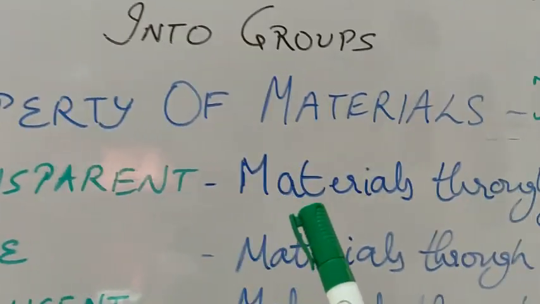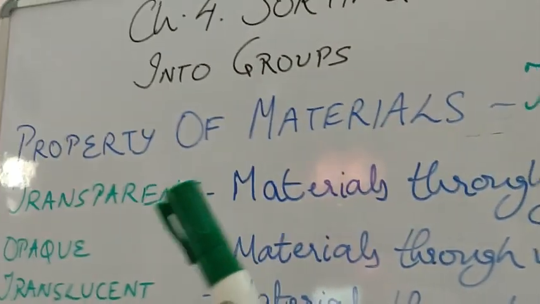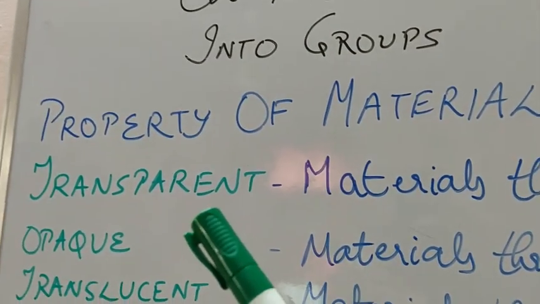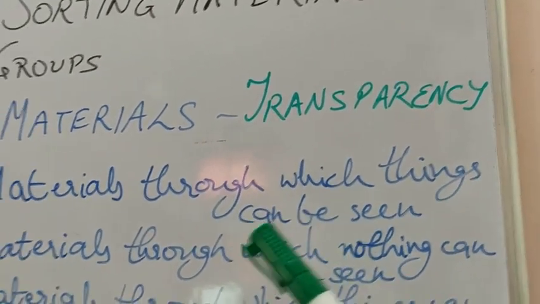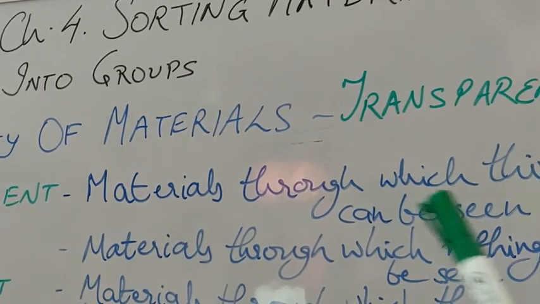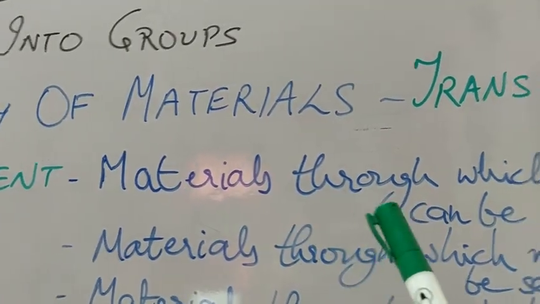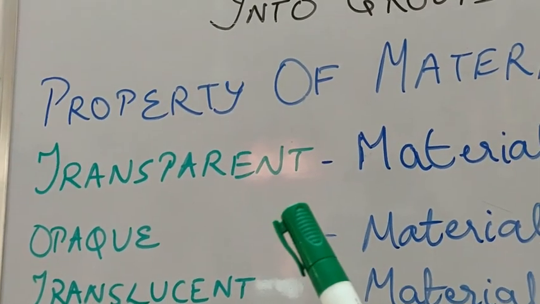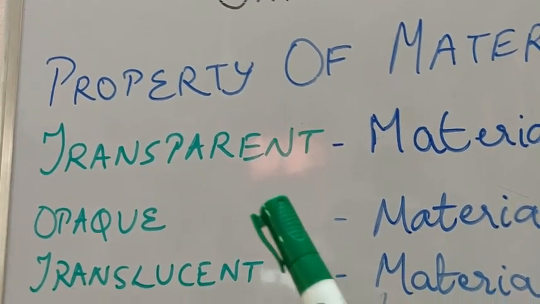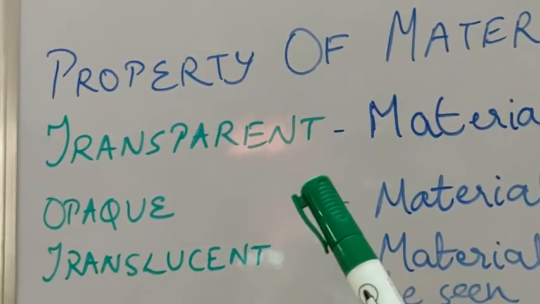A material is called transparent. We will understand that in this way: materials through which things can be seen. Any material through which we are able to see the things is known as a transparent material. Okay students, we will take its examples one by one.